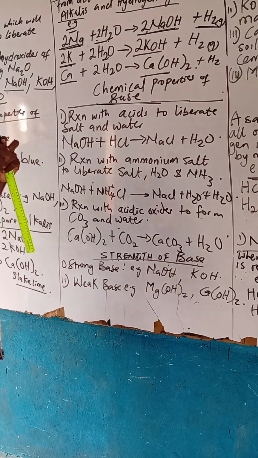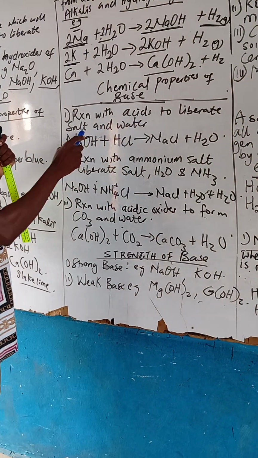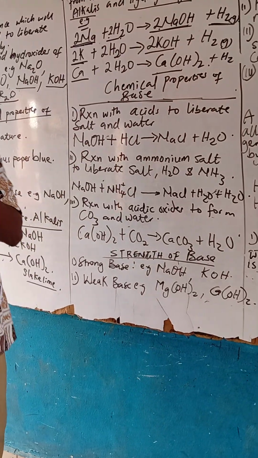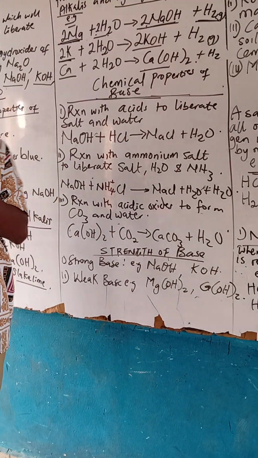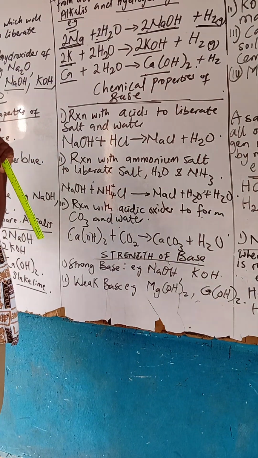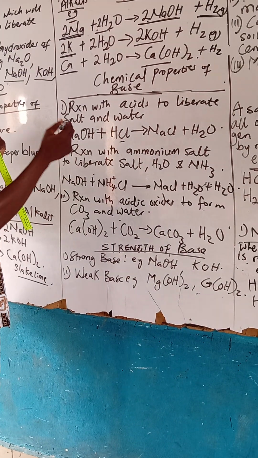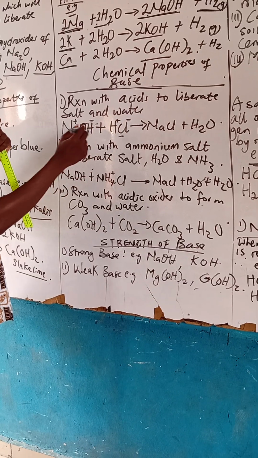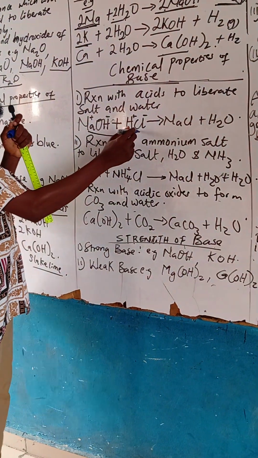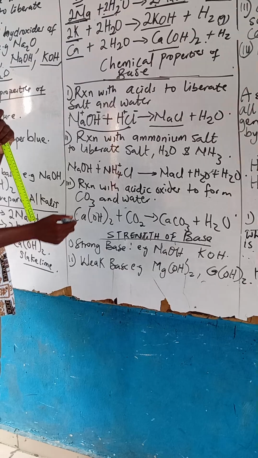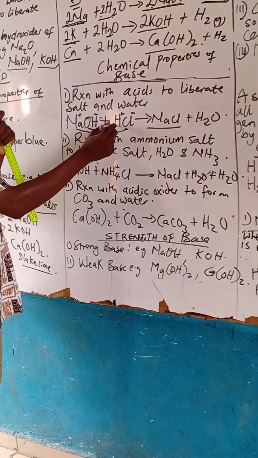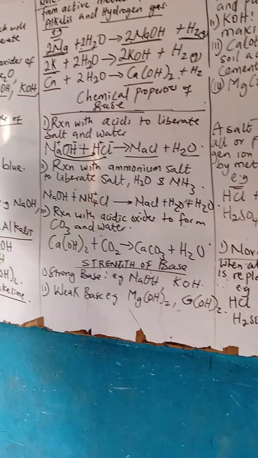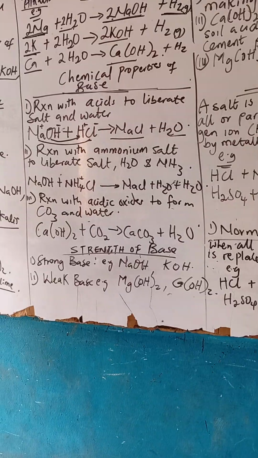A base reacts with acid to liberate salt and water. That one is very simple. We have done that one when we were doing acids. NaOH plus HCl, plus minus, plus minus. Your plus goes and marries the minus: NaCl, right? Your OH and the H form water. That is about that.